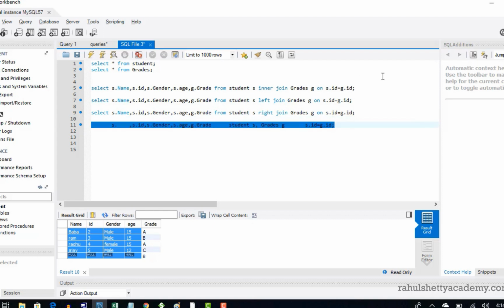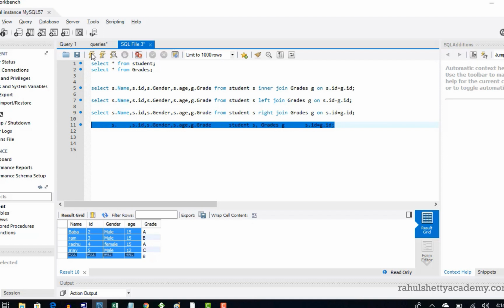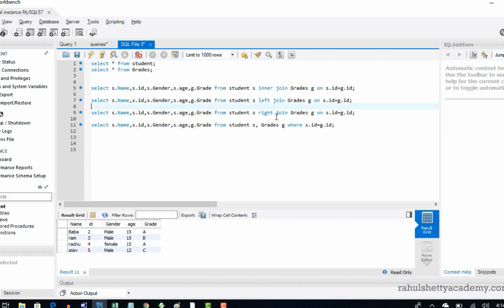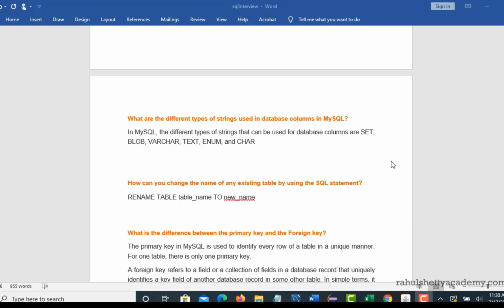This is valid for this case only. If it is a normal join, you need not say inner join and on. You can simply say grab all these from these two tables and make sure you map like this, and this also returns the same result as inner join. That's it. So that's pretty much about the joins.